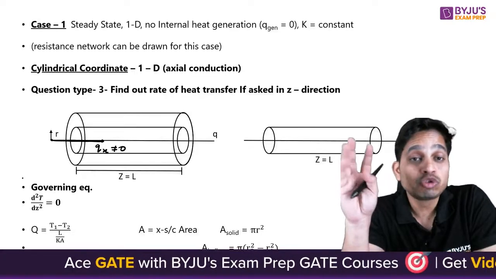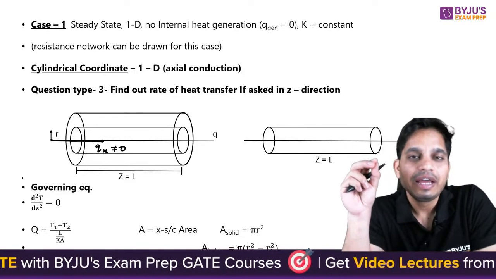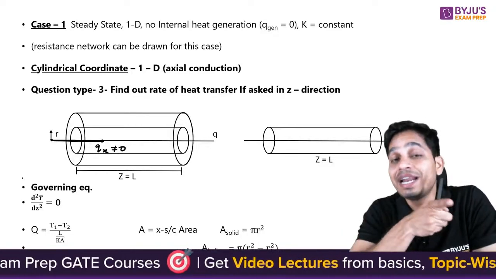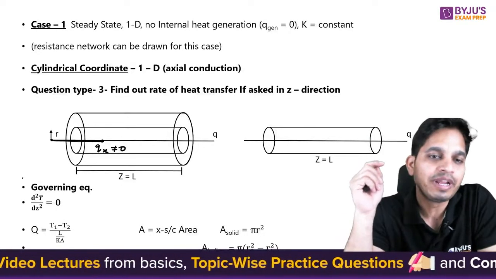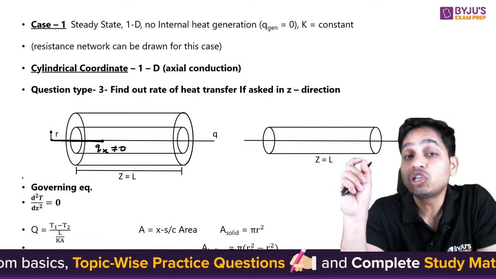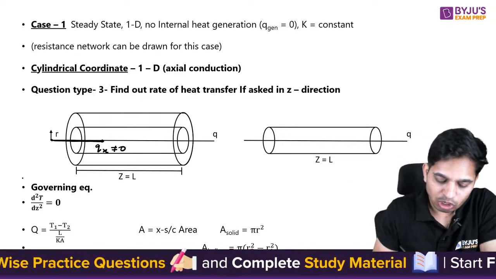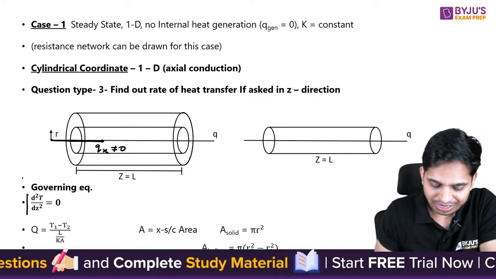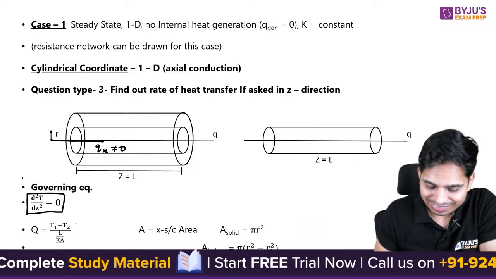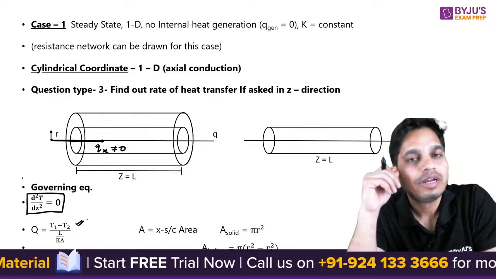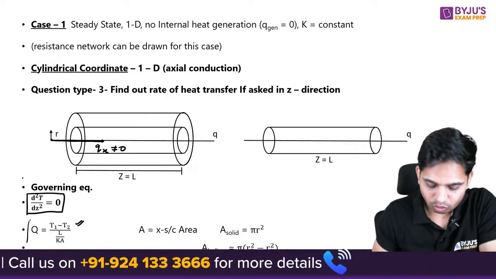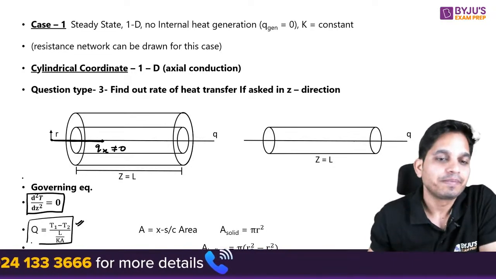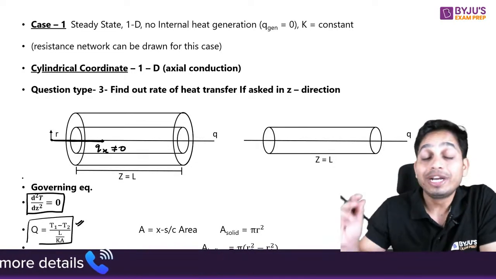Usually the case that you see is radial direction, but there is a special case, that is, in the axis, in the axial direction heat transfer is happening. So in this case you are not going to use a general cylindrical equation, you are going to use Cartesian equation. And this is the general heat transfer. How to find out heat transfer is this: T1 minus T2 L by KA. So it is a special case.